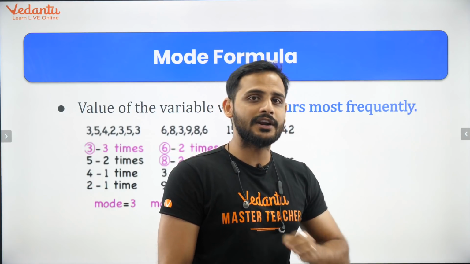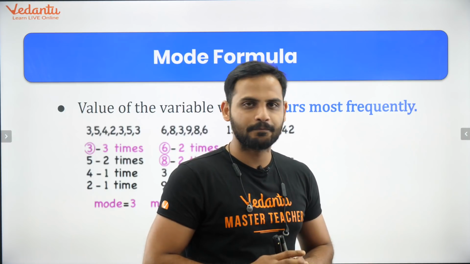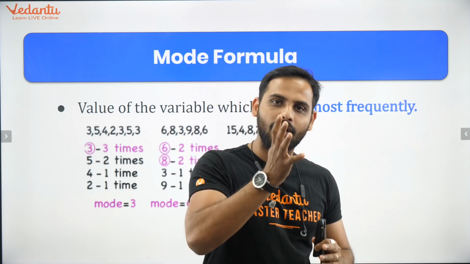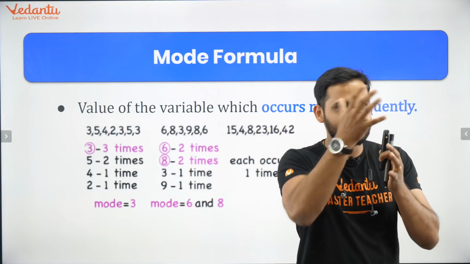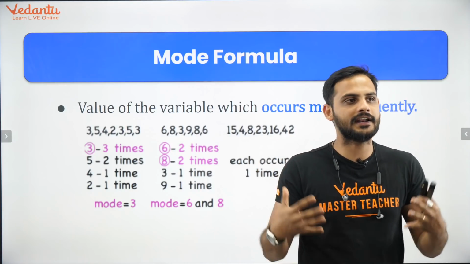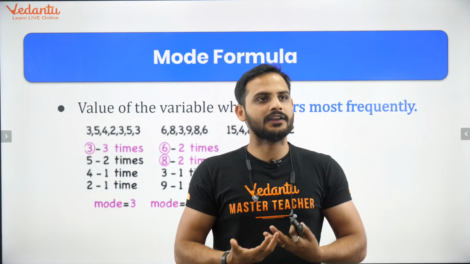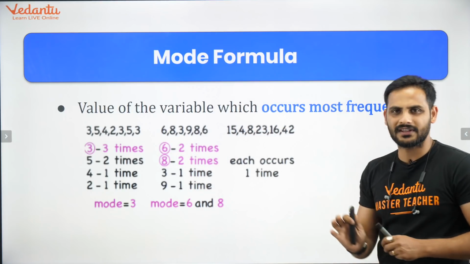There will be one or two students who will be spamming a lot: hello, hello, hello, hi, hi, hi. Those students who are spamming a lot, their messages will be in the most number. So that value which occurs a lot of times is called mode. The highest occurring value in any data is called mode. Okay, bachcho? So mode is the easiest part.